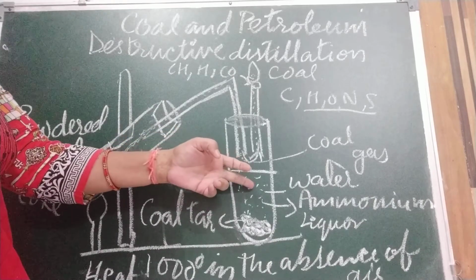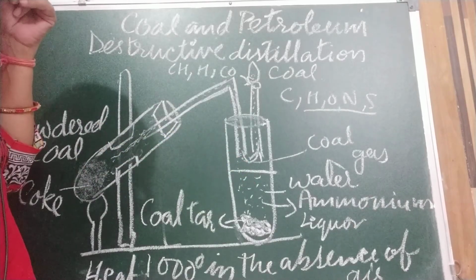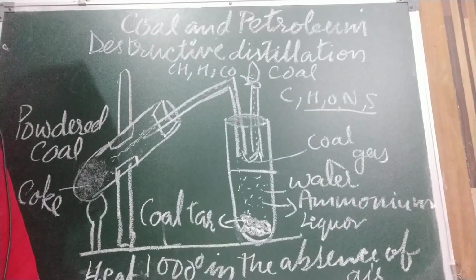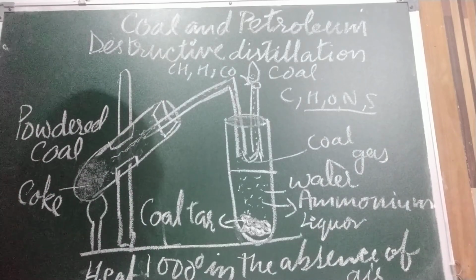Now come to the ammonium liquor. As it contains nitrogen, this liquid is used to make nitrogenous fertilizers.